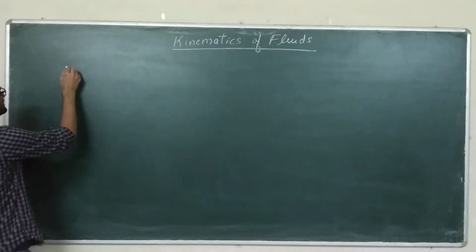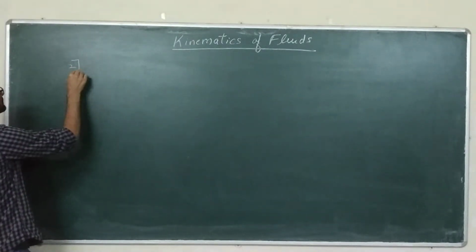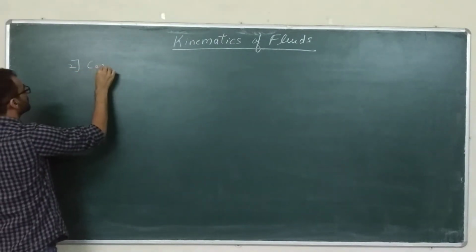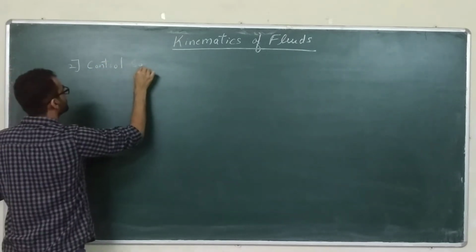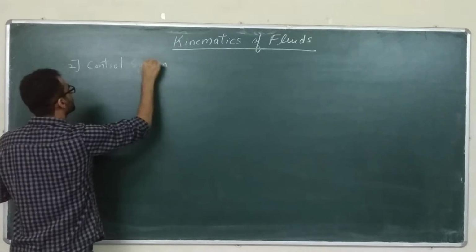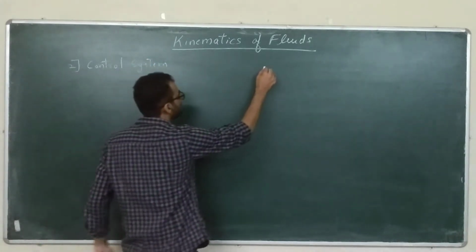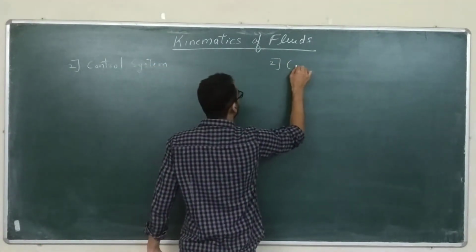So first is the control system approach, and second is the control volume approach.